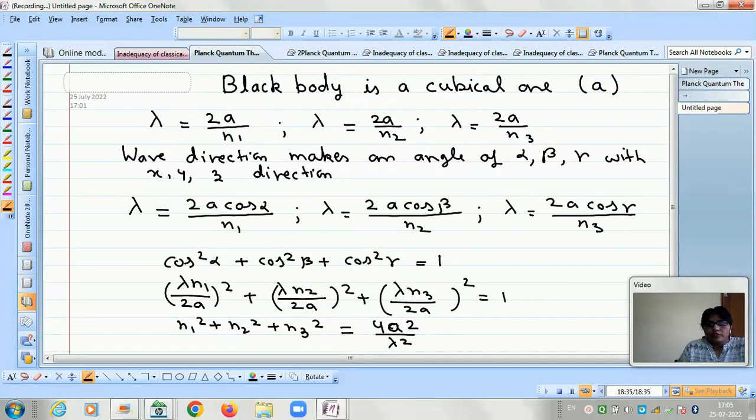Now if we change this lambda in terms of nu, then we know that lambda is equal to c by nu, where c is the speed of light and nu is the frequency.